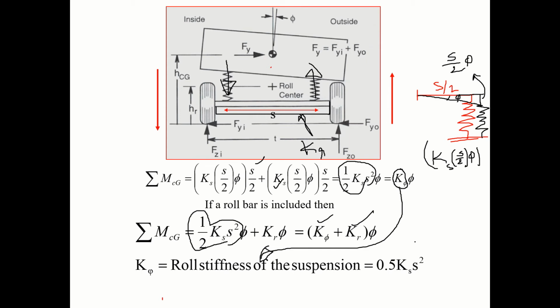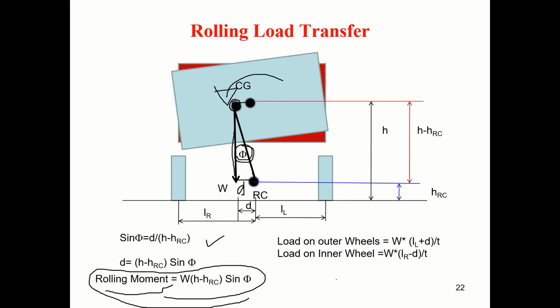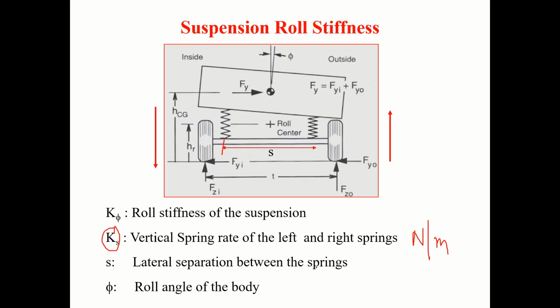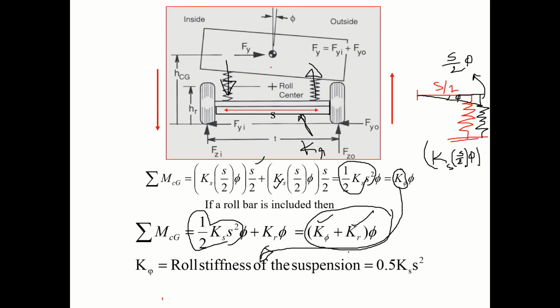So that means the rolling load transfer is equal to this. What is the rolling load transfer? This rolling moment, whatever it causes, this value is the same as this value, because it's a resistance. It resists that. So keep this in mind.